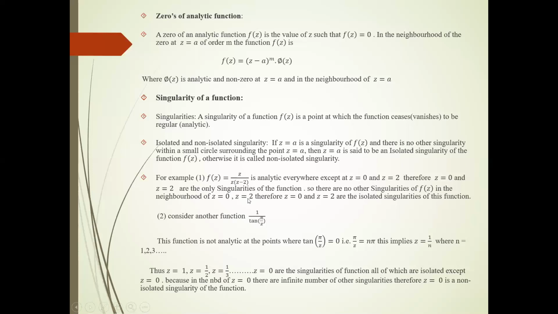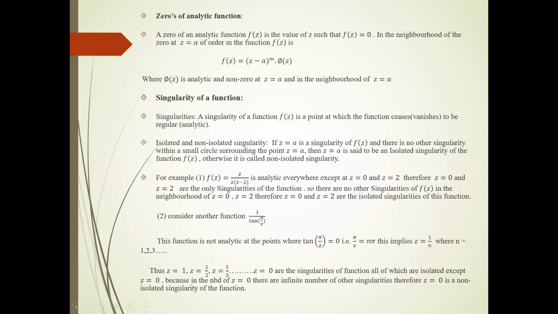If we find the distance between these two points, it is 2. If we take a distance 1 and draw a circle around the point 2, that circle does not contain a singularity other than 2. So z equal to 2 and z equal to 0 are the isolated singularities of this function. Okay, this is example number one. In this example we found that 0 and 2 are the isolated singular points of this function.